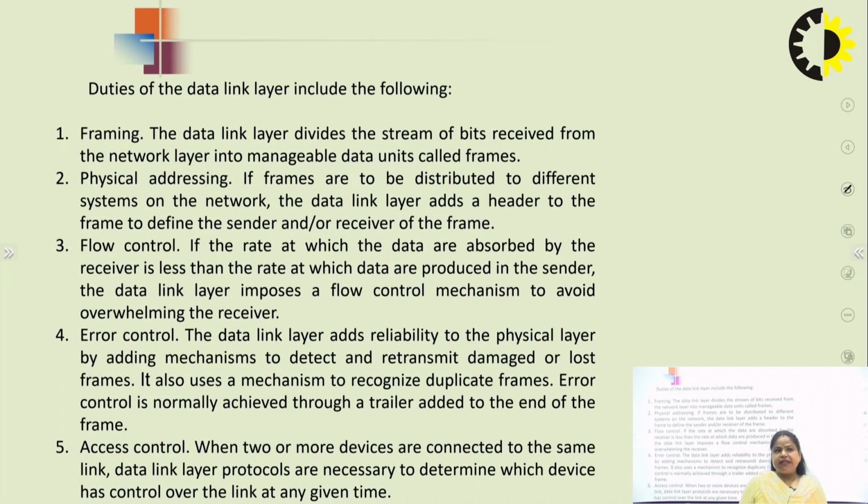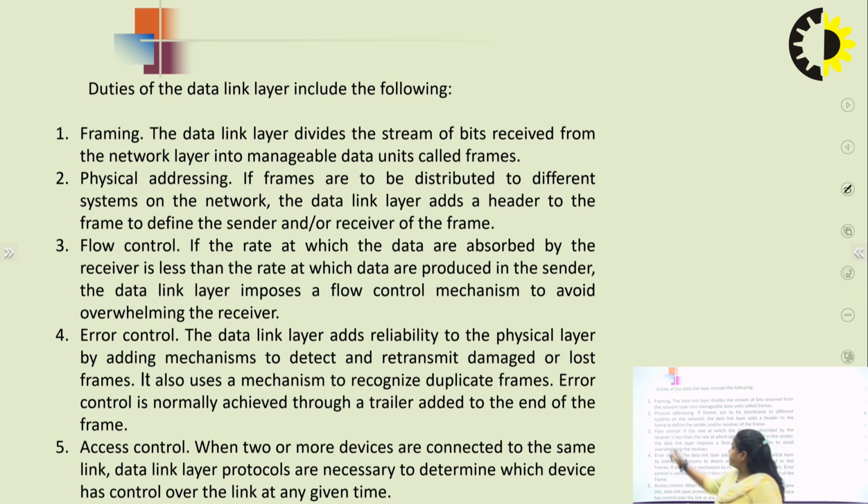So the first thing is framing. Whenever we are receiving the data from the upper layer, it is in a large amount. It is of large MB. So what we do is we divide it into small streams of bits so that it would be manageable data to transmit from the data link layer to the physical layer. So that is called framing.